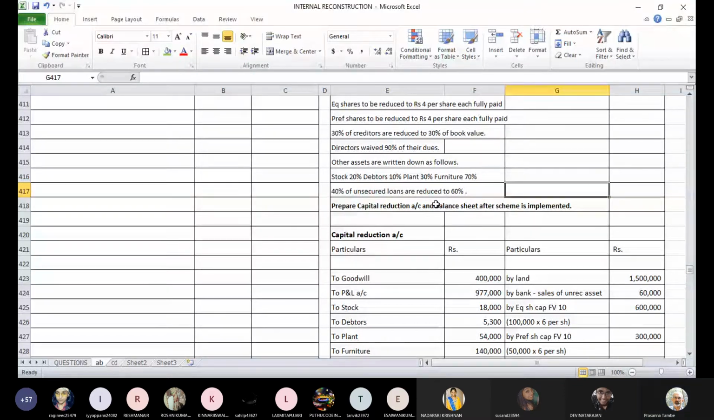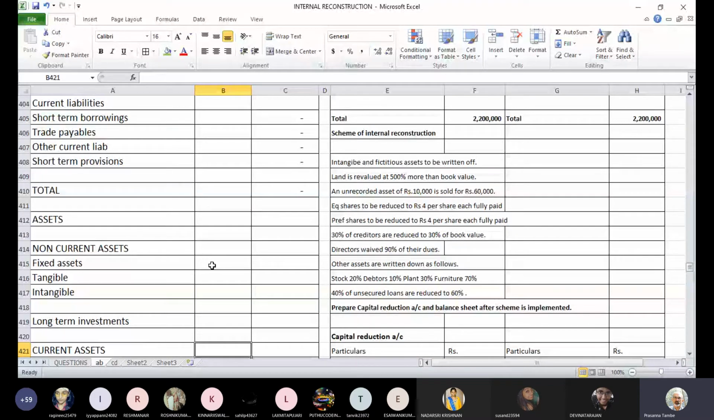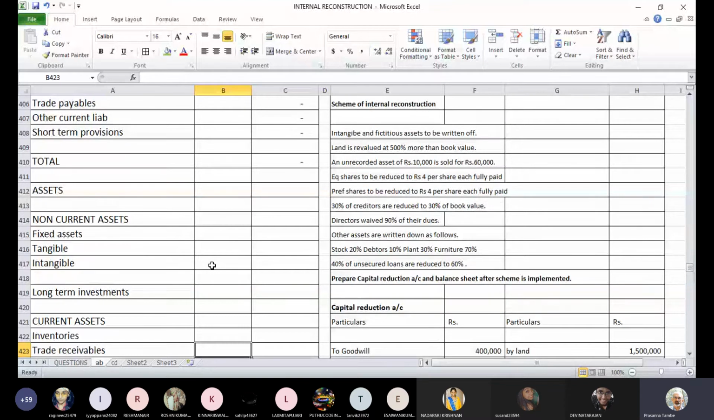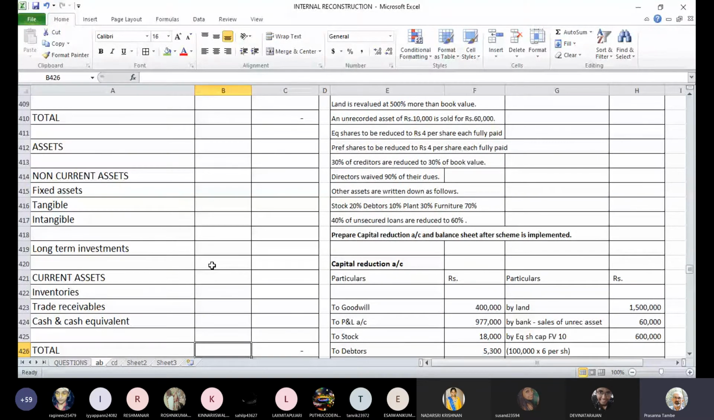Yes, sir. Then on the asset side, we have non-current assets. In that, fixed assets, tangible and intangible, both are there. We may not have any intangible, but okay, let's leave the line there. If it is there, we'll add. Long-term investments, I don't think are there, so you can even skip them. Current assets, we will require everything, because we have inventories, trade receivables, and there may be cash and bank balance also.